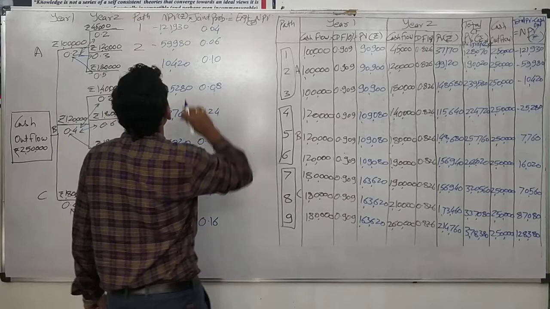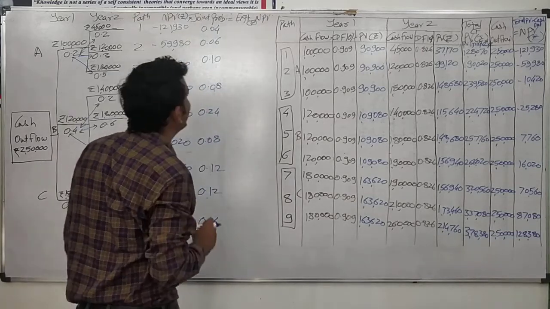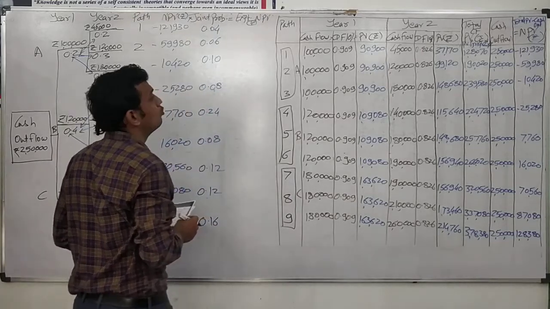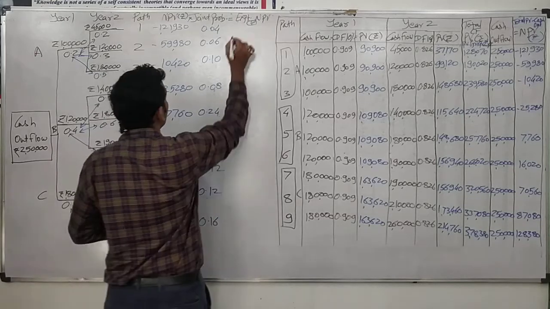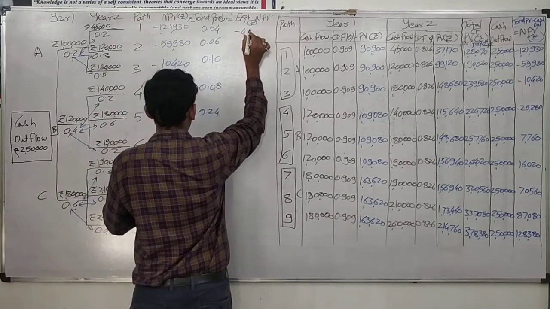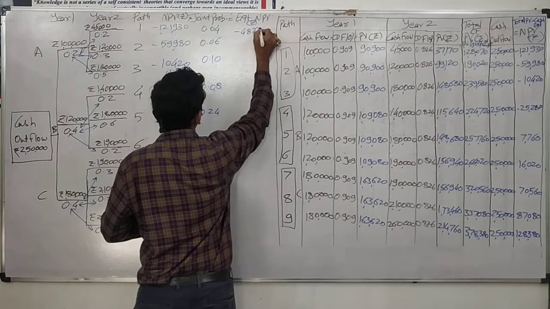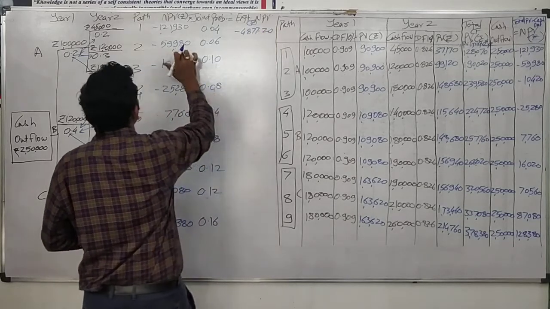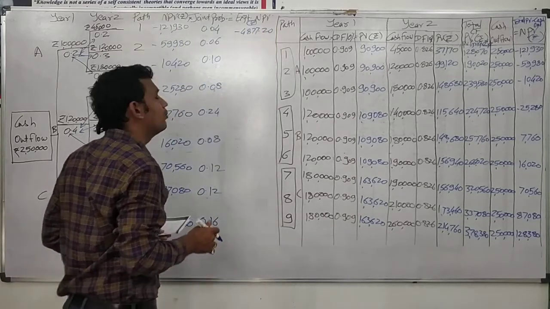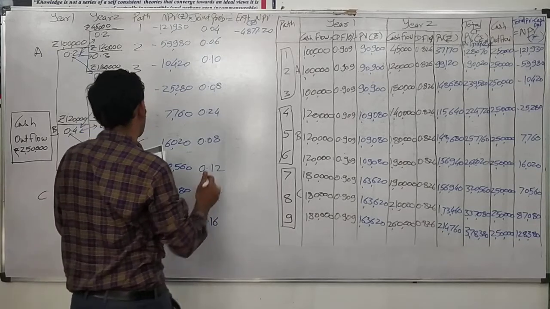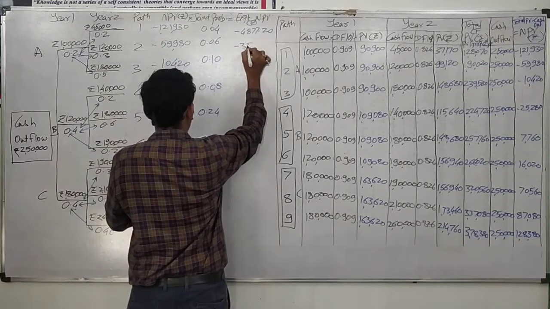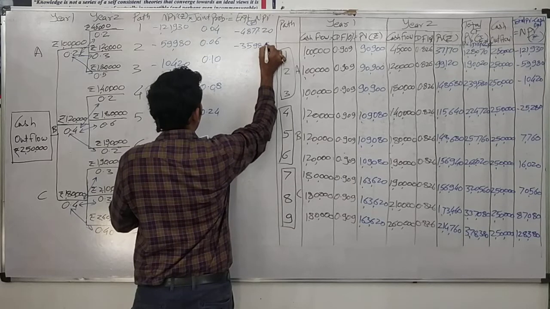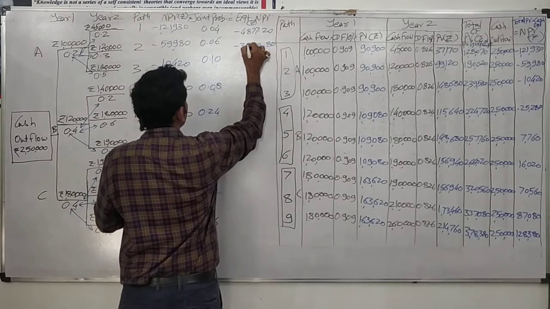So minus 1,21,930 multiplied by 0.04 is equal to minus 4,877.20. Minus 59,980 multiplied by 0.06 equals minus 3,598.80.